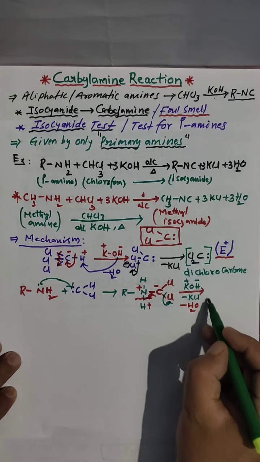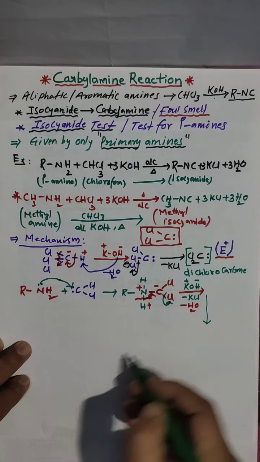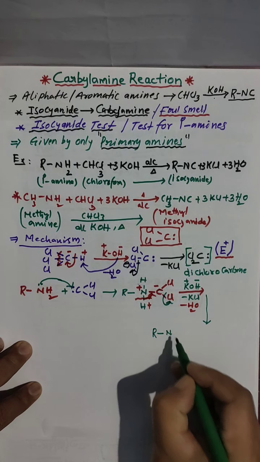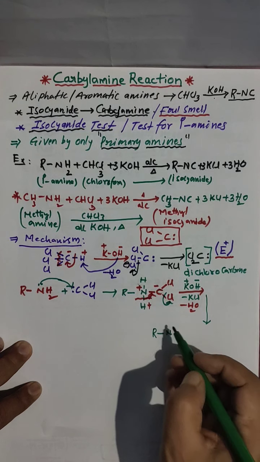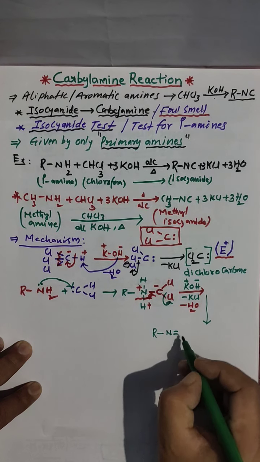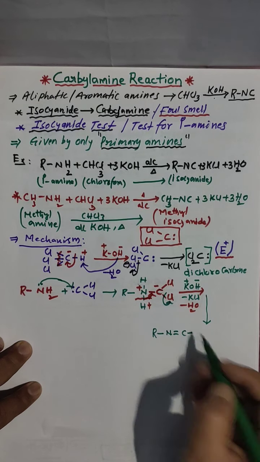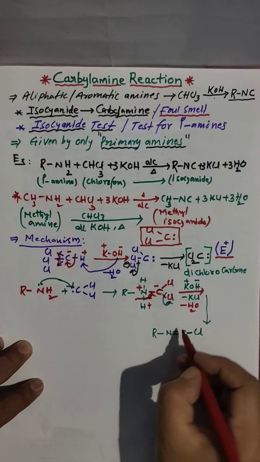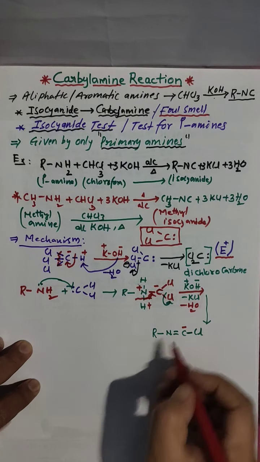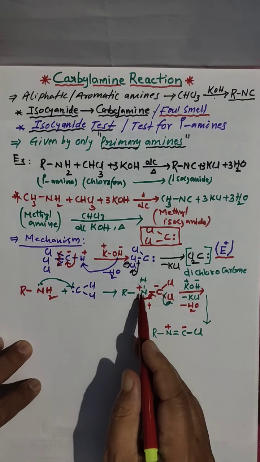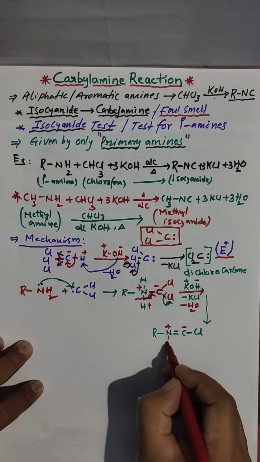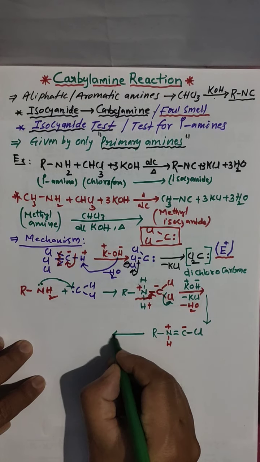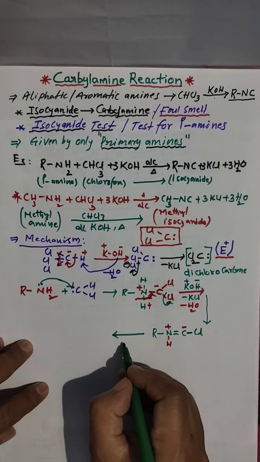Then finally what you are getting, the intermediate: here I am writing R bond N. Here this bond is shifted to here, N double bond C, 1 chlorine is gone. Only 1 chlorine is there. Now charges. Carbon getting minus, nitrogen getting plus. 1 hydrogen we removed. Another hydrogen is there here. Clear? Next, another KOH molecule will participate in the reaction.